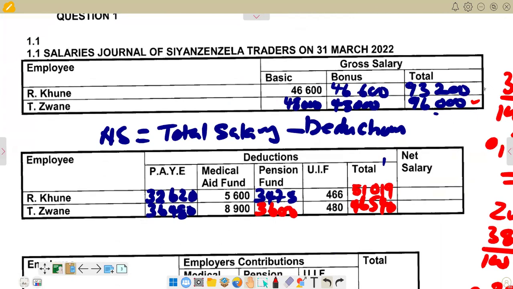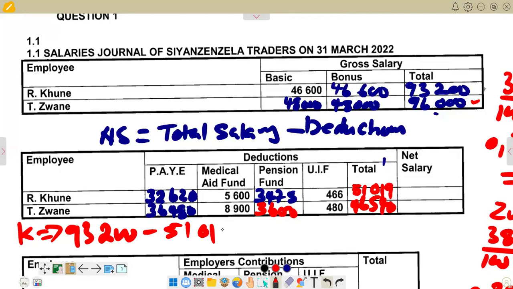So for Kune, let's just try to see. For Kune now, we are going to say the 93,200. Then we subtract the total for deductions for Kune, which is 51,090. And then if you do that, the answer that you are going to get for the net salary, let's try to see. This one is not correct. We can just correct it. We've got a mistake there. Let's try to recalculate it.